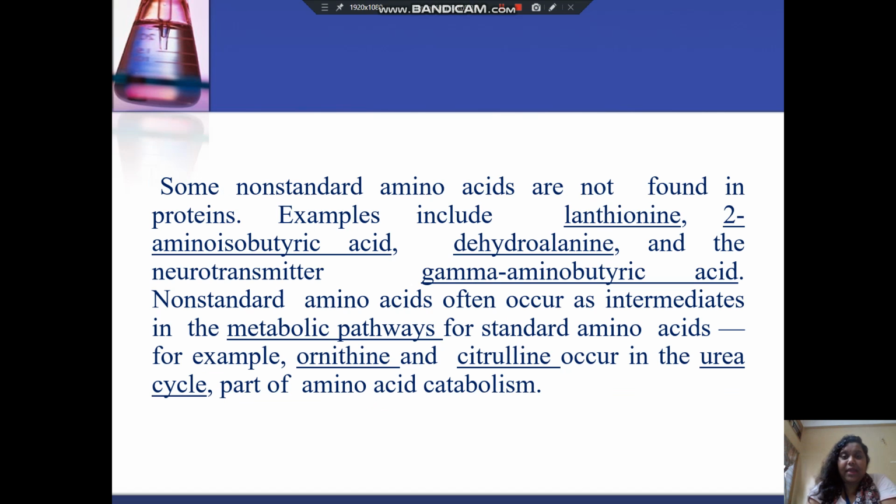Some non-standard amino acids are not found in proteins. For example, they include lanthionine, 2-aminoisobutyric acid, dehydroalanine, and the neurotransmitter gamma-aminobutyric acid. Non-standard amino acids often occur as intermediates in the metabolic pathways for standard amino acids. For example, ornithine and citrulline occur in the urea cycle, part of amino acid catabolism.